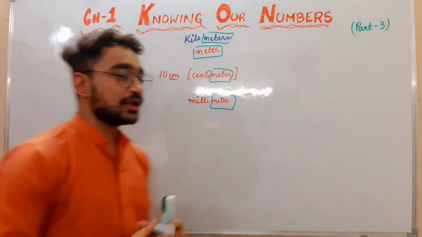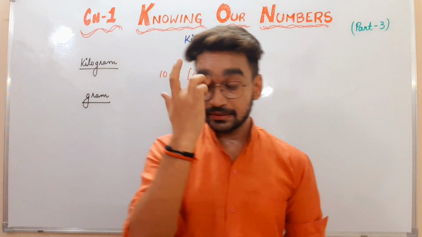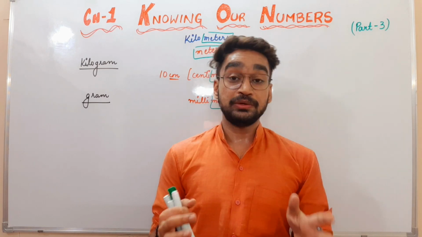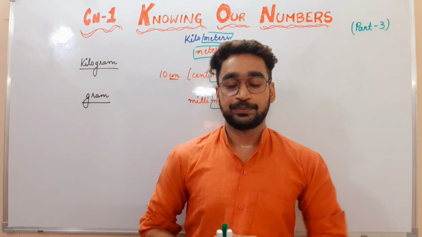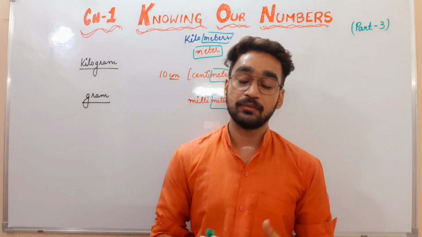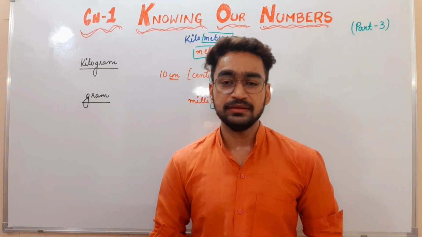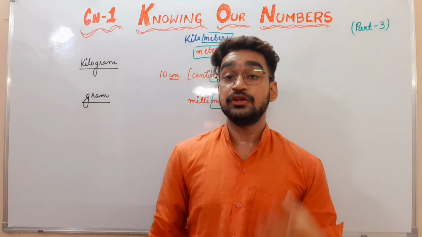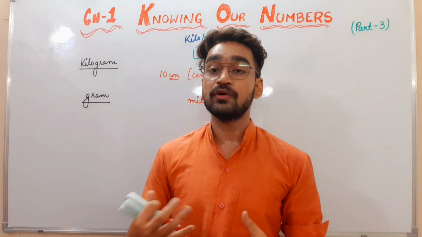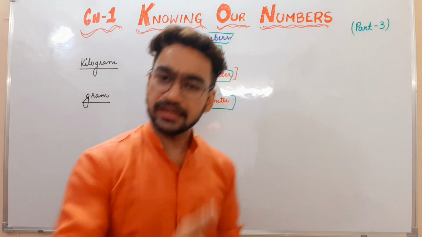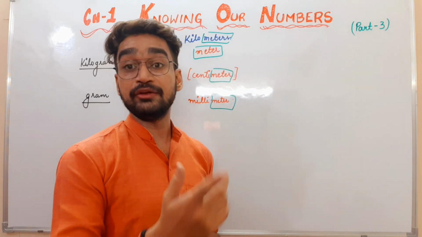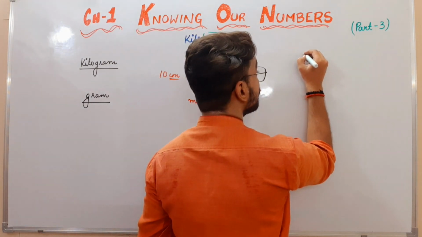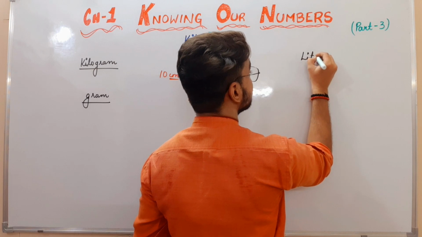Good. Now, one more thing is there. For example, I want to purchase a bucket, a water bucket. I will see that there will be some small buckets, some big buckets, some average buckets. Usually the capacity of a bucket is always near about 20 to 25 liters. Good. I am using the word here, that is liters.